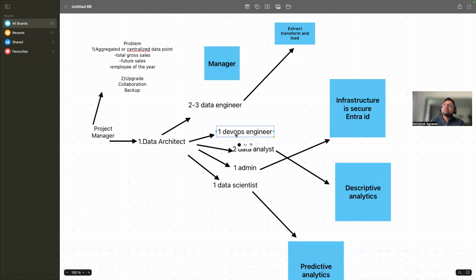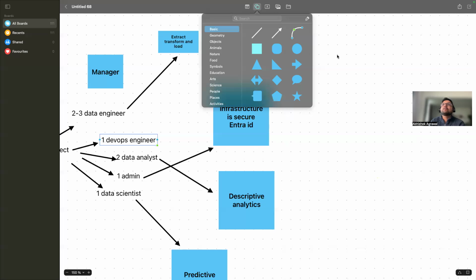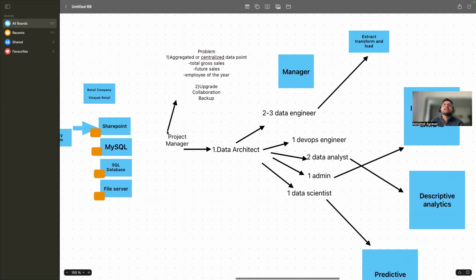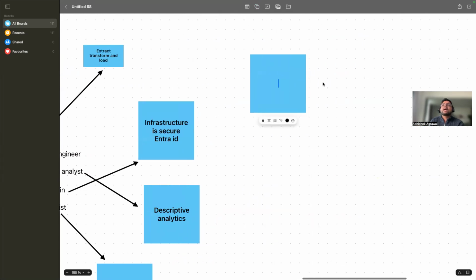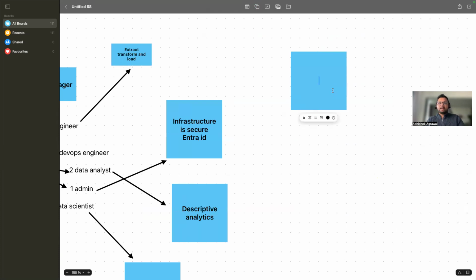Now what will a DevOps engineer do? A DevOps engineer will basically work on, suppose you hired all of these data engineers, right? So you will give the environment to them where they can do the development. So this Vinayak Retail, right, will not give access to all of these data points to all the developers in the beginning, right? They will create some dummy environment with dummy data, right? This is an environment which is your dev environment.